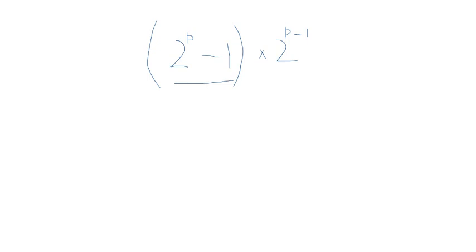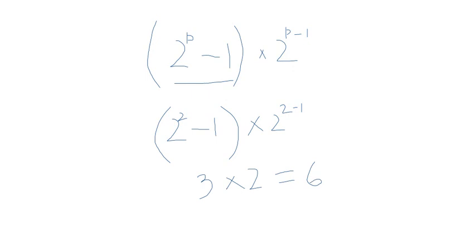For example, p is equal to 2. We know it will give us a Mersenne prime. Let us put p equal to 2, and then we'll find (2 to the power of 2 minus 1) times 2 to the power of (2 minus 1). From here I will get 3, because 2 to the power of 2 is 4, minus 1 is 3, times 2 to the power of 2 minus 1. 2 minus 1 is 1, and 2 to the power of 1 means 2 only. So 3 times 2, which is 6, which is our first perfect number.